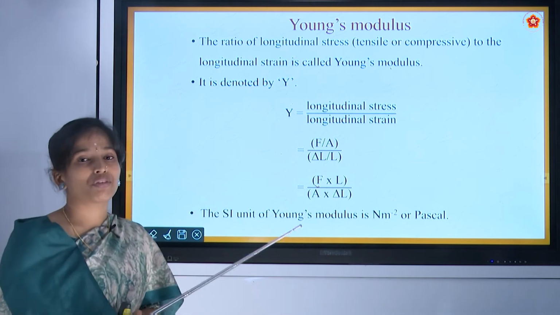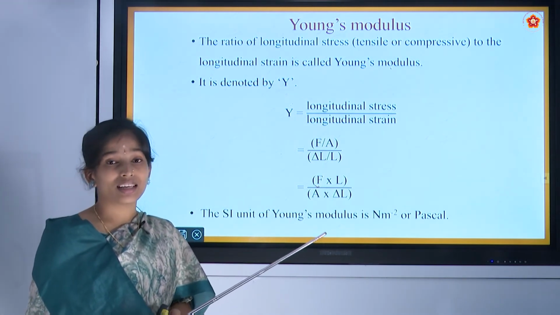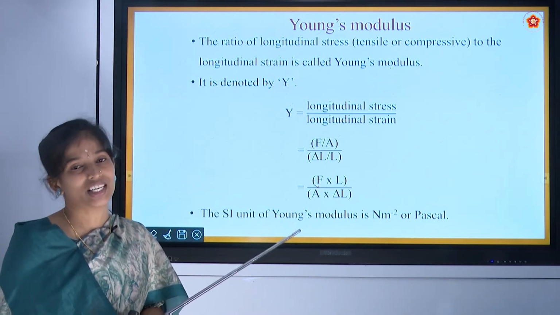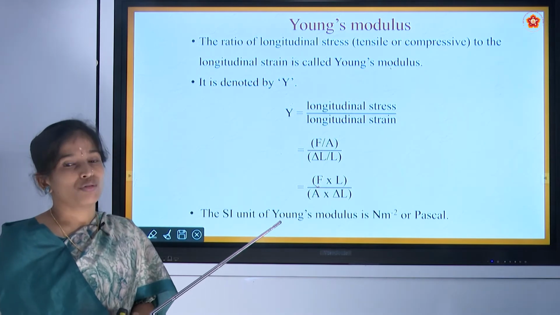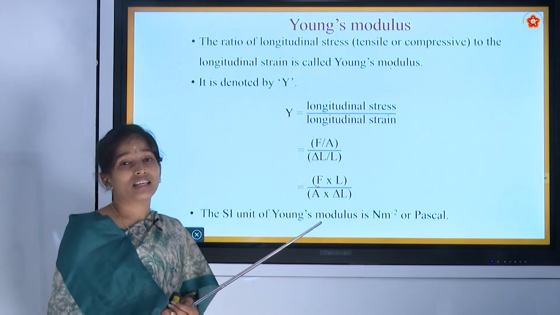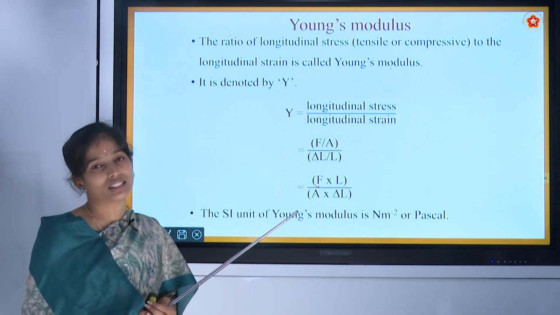That means if any material has greater Young's modulus, then the material requires more force to make a small change in that material. For this we can take an example of metal. Metal has greater Young's modulus comparatively to other materials.